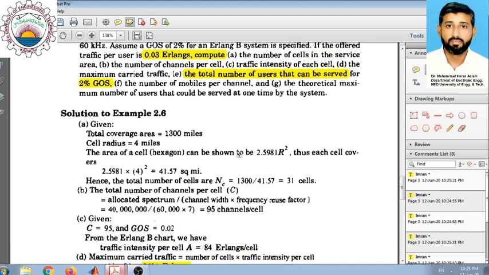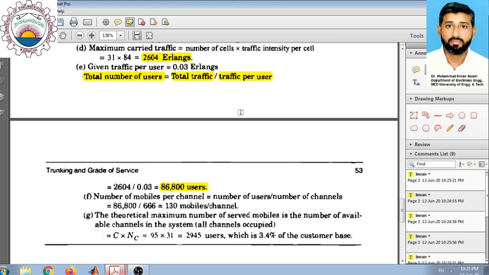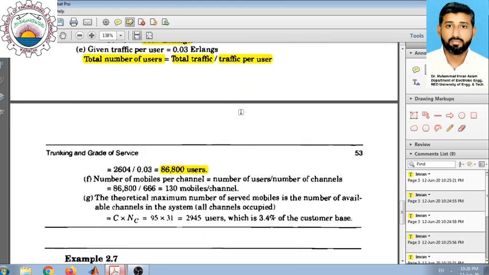Okay, the next part is the number of mobiles per channel. So how many mobiles are there in a channel? This is a very simple case, because we generally assume that each user has a mobile, so the number of users is equal to the number of mobiles.